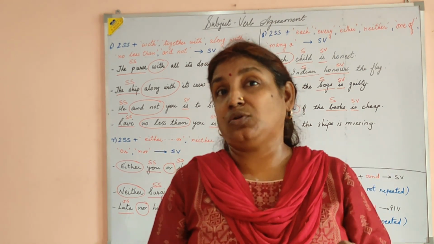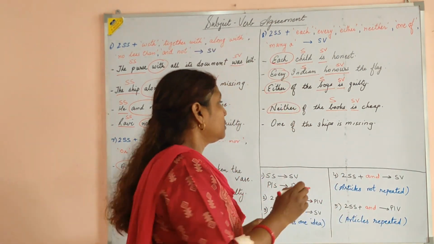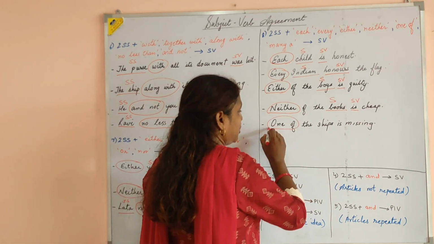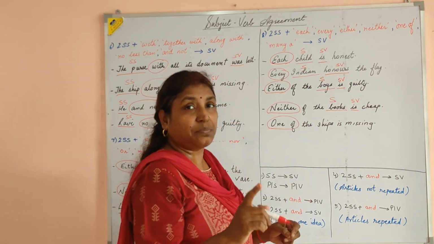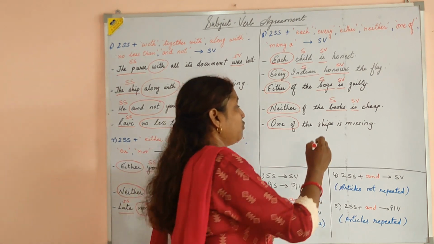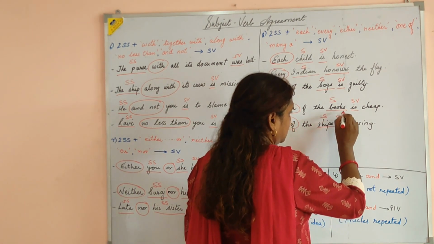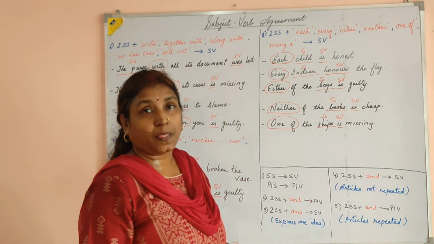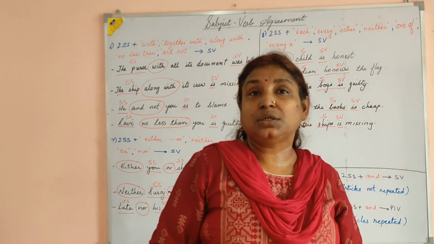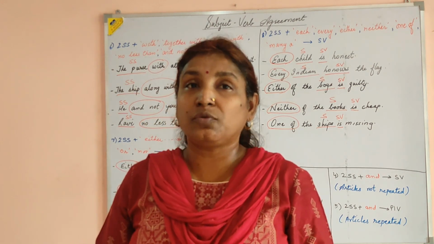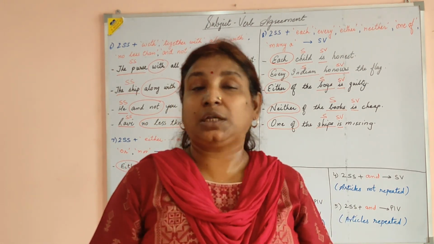We don't know which particular ship was missing, but any one ship is missing from that fleet. So here I have a subject and your verb is singular. I hope you have understood when to use a singular verb in spite of having multiple subjects.